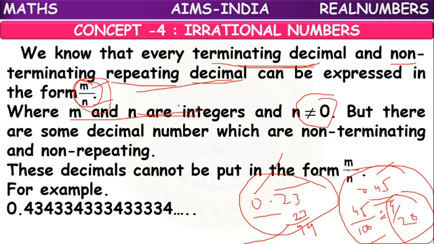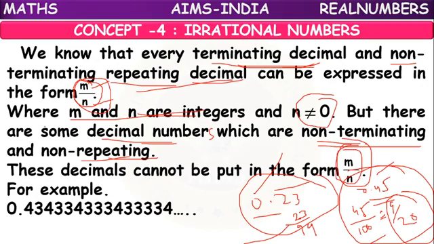But in continuation to that, we have some kind of decimal numbers which are non-terminating, non-repeating. They will neither terminate nor repeat. So that kind of decimal numbers cannot be expressed in the form of m by n. It's impossible to express them in the form of m by n.